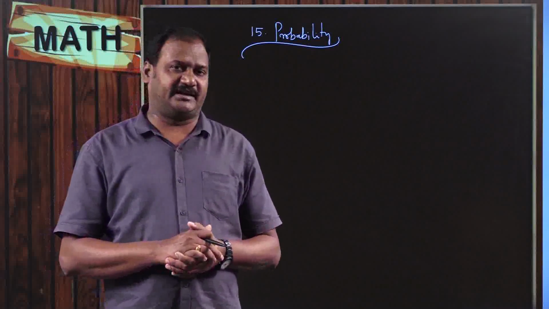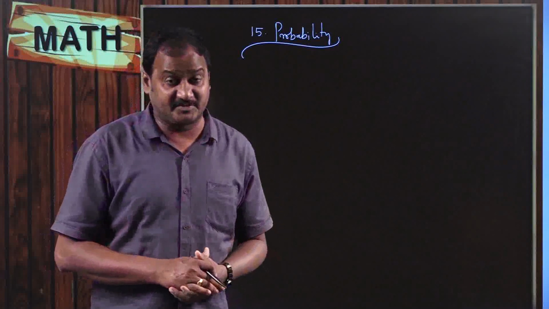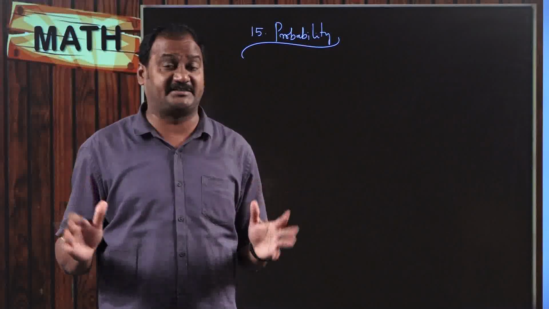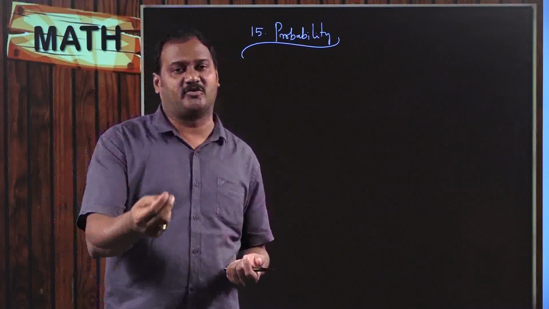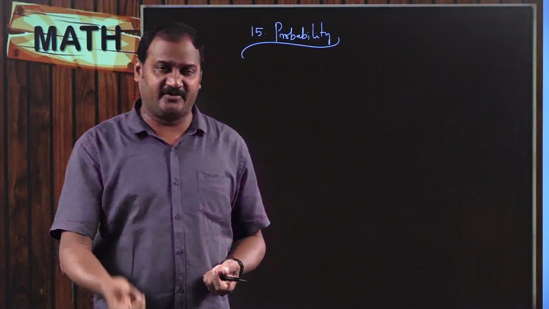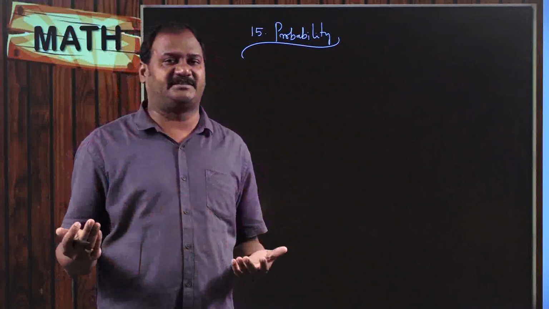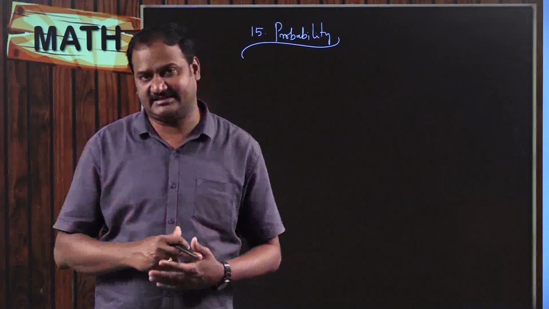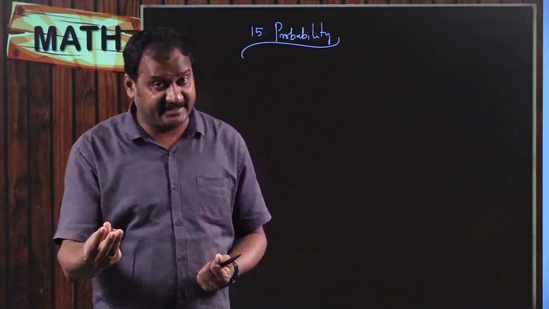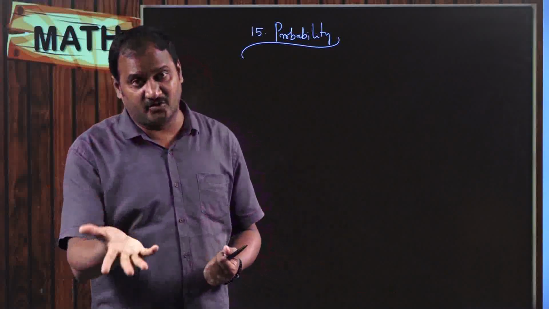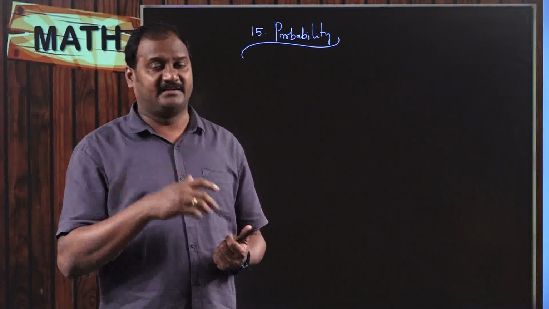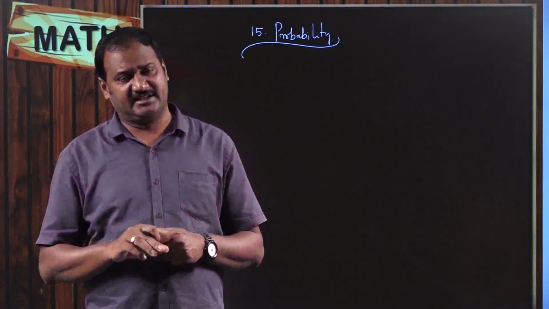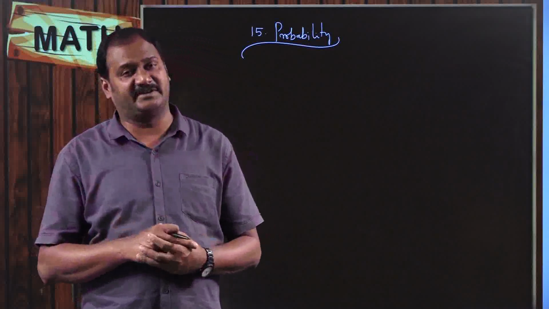And moreover, coming to experimental probabilities, it has to be done, not simply a theoretical probability. Experimental probability means, for example, you have an unbiased coin, and when you toss the coin, you can expect the outcomes, like it might give heads, otherwise tails. Or if you have a four-sided die, otherwise a six-sided die, when you are rolling the die, then you can expect the possibilities of which number comes on the top, right? So these are kinds of experimental probabilities.